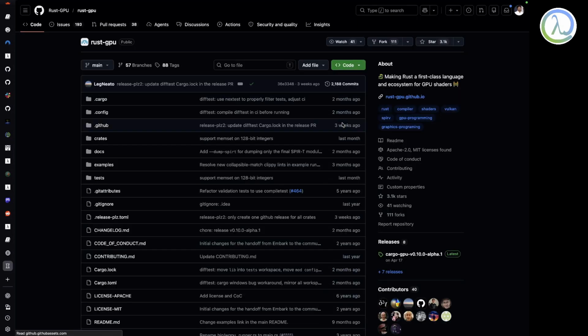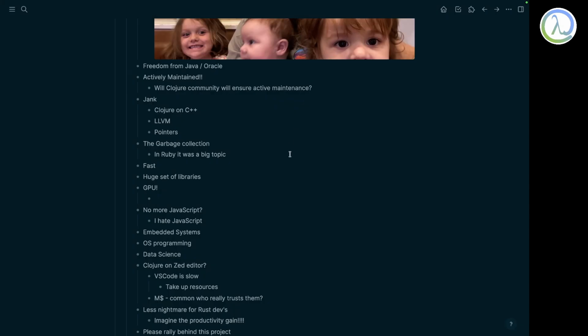NVIDIA also said they are doing something on Rust, 2 months ago, 3 weeks ago. Still, you do have this GPU stuff, and Rust GPU, but I'm not getting the NVIDIA link. Or maybe I'm just a bit hasty. I don't want to waste your time showing what I'm searching. So this is there.